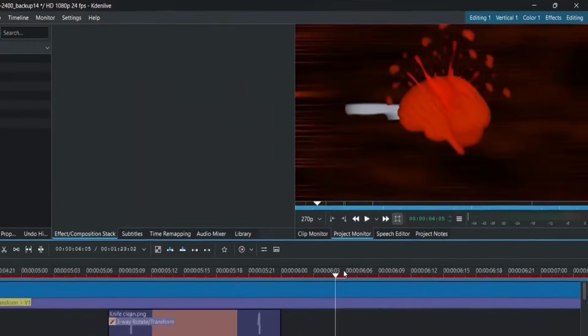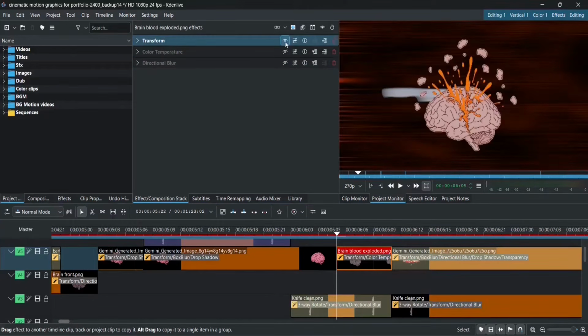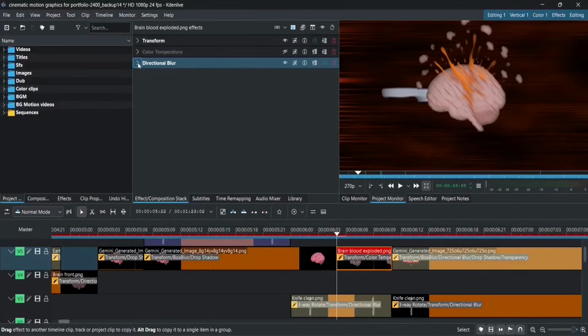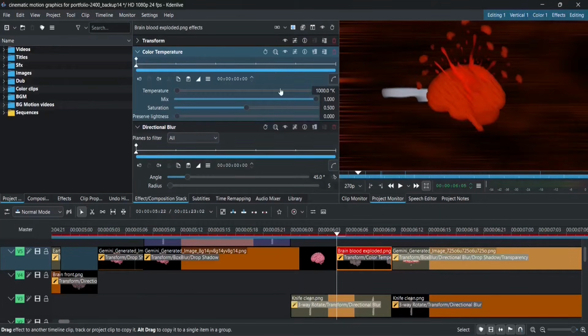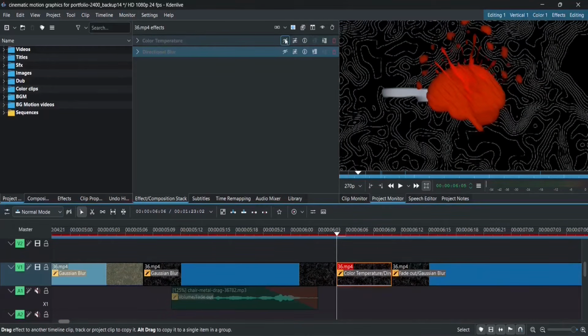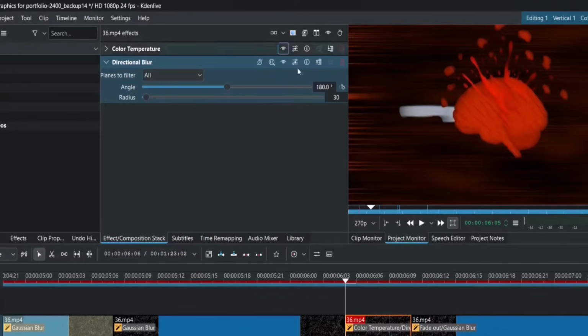You get it. Finally, let's jump to this bloody brain and background before we talk more about knife. First of note that there is nothing animated here, and it's just a collection of a lot of effects. Starting with transform for good position, then directional blur with these settings for impact feel, and finally color temperature for bloody feel as well as color. I did the same for background, color temperature, and directional blur effect at 180 degrees and 30 radius.